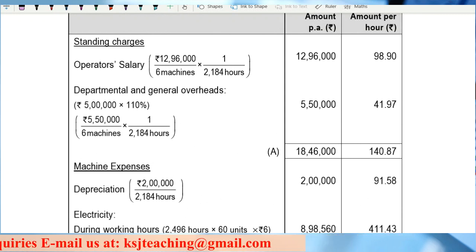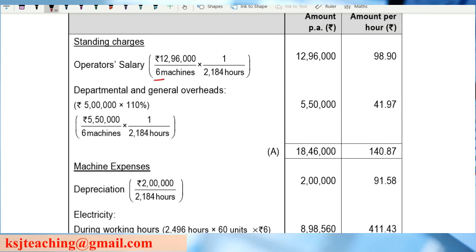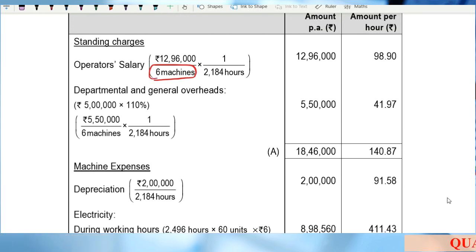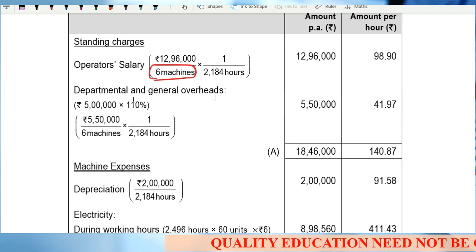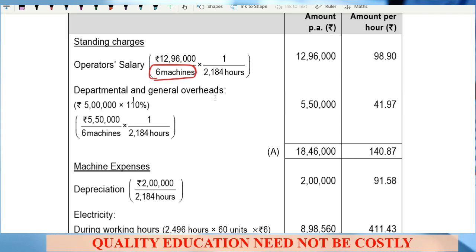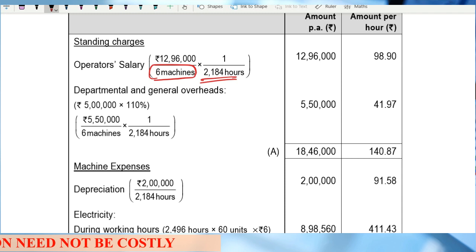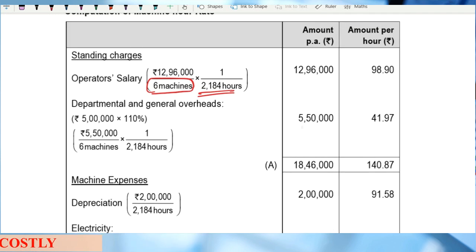Now 12,96,000 is for 6 machines and we have to calculate the rate for one machine. So we'll divide it by 6 to calculate it for one machine, and whatever figure we get, we will further divide it by 2184 hours to get the value per hour. Right?